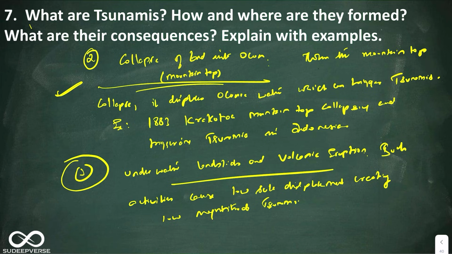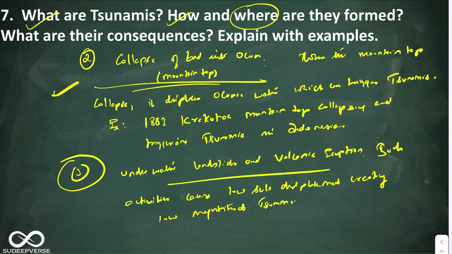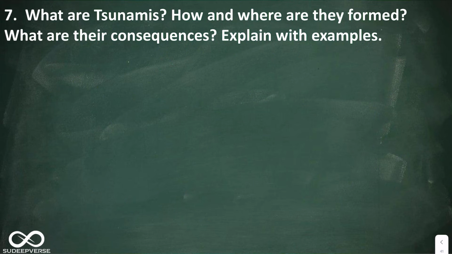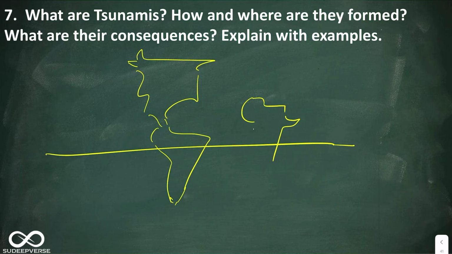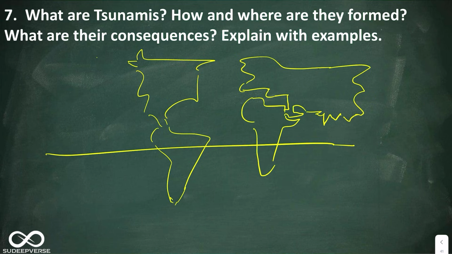So we have discussed what, we have discussed how. The next is where. Again, just writing 2-3 places in English will not do. You have to draw the diagram. As I've already told you, drawing the world map is very, very important, and you should develop the skill to draw the world map. It is not only useful for geography, but you will be using this art of drawing the world map even in Paper 2 of international relations as well as in internal security. So as much as you can draw the world map, it is a very good skill to have. Let us say that this is the world map, and now I have to show all the regions that are highly vulnerable.